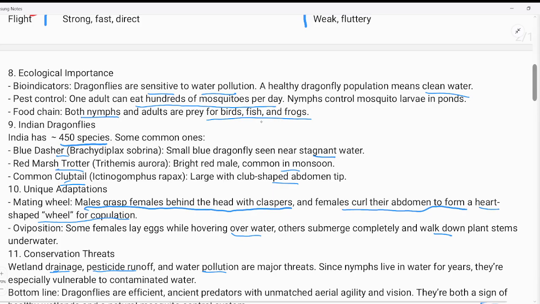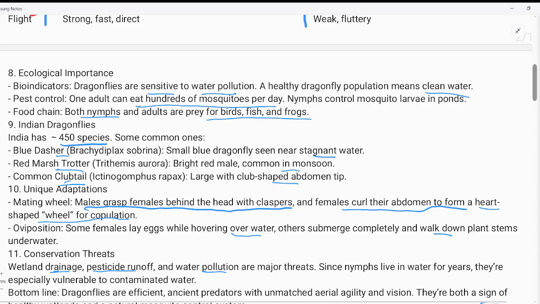And if the population of dragonflies is available in good numbers, it definitely shows that our environment is healthy. Correct. So it also works as a bio-indicator.